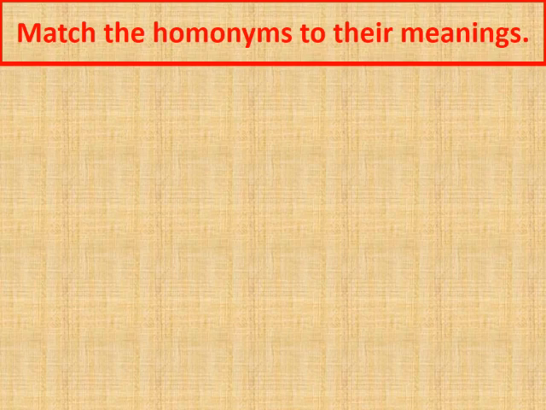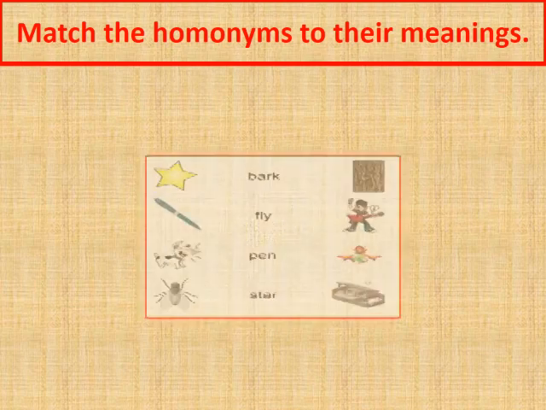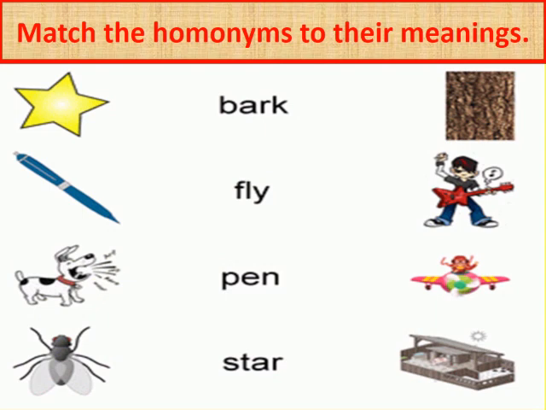Now children, let us solve some questions. Match the homonyms to their meanings. Number 1. Bark. Now tell me children, what is the meaning of the word bark? It means the sound made by a dog. So let us match the sound made by a dog with the word bark. Now what is the other meaning of the word bark? It means the covering of a tree trunk. So let us match the covering of the tree trunk with the word bark.